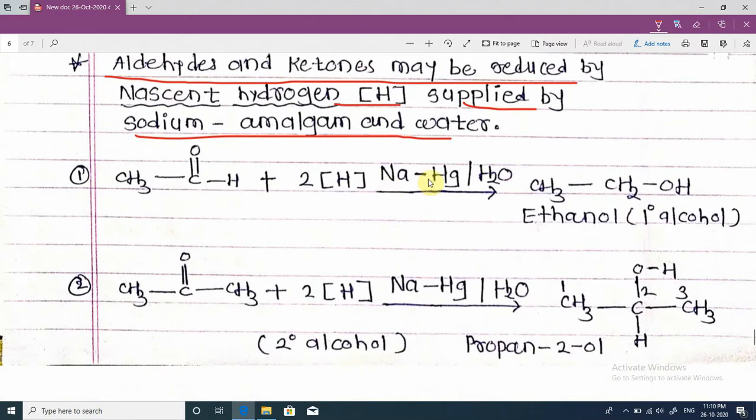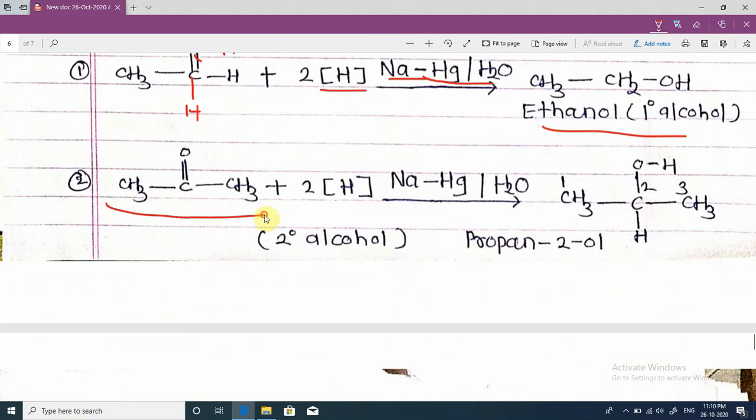When there is a reaction between sodium amalgam, NaHg, and water, nascent hydrogen is formed. Then one hydrogen attaches to this carbon atom, and one hydrogen attaches to this oxygen atom, and the double bond or pi bond between carbon and oxygen vanishes, and a primary alcohol is formed.